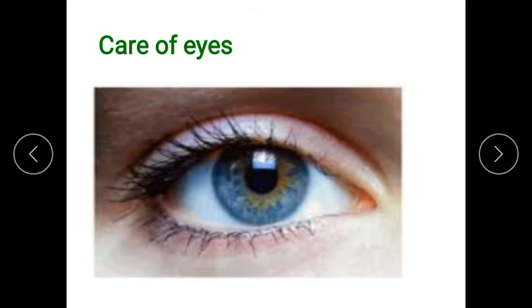Even when we are using a mobile, you should keep proper distance, and use it only for a short period, because all this is harmful for our eyes. Avoid rubbing your eyes as it may damage them. So these are all the steps to protect your eyes.